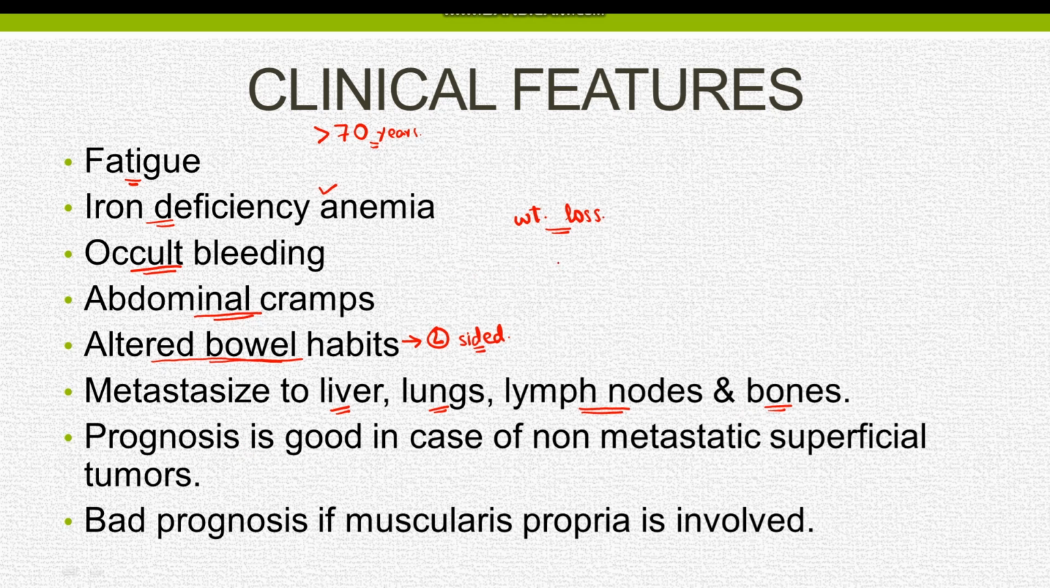The diagnosis of adenocarcinoma is established on endoscopy and histological study of the biopsy. The prognosis is usually good in case of non-metastatic superficial tumors. Superficial means restricted to mucosa and submucosa. The invasion of tumor into the muscularis propria and metastasis are associated with a bad prognosis.